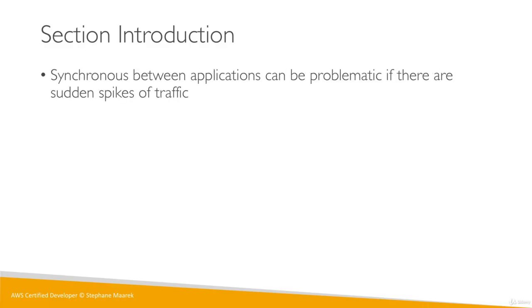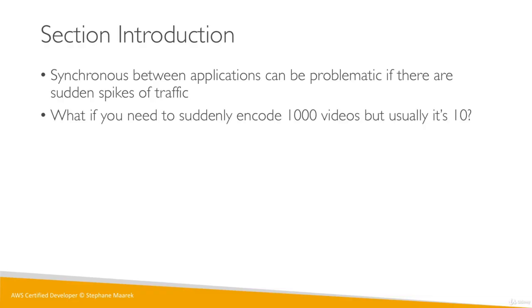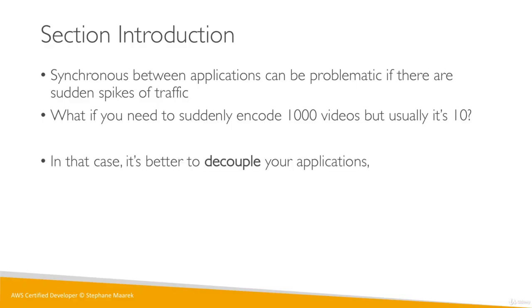Now, synchronous communication between applications can be a little bit problematic sometimes, because if there is a sudden spike of purchases or whatever, one service could overwhelm the other. For example, we have a video encoding service and we need to encode 1,000 videos, but usually it's 10. Our encoding service is going to be overwhelmed and we're going to have outages. So when you have sudden spikes of traffic or you can't predict anything, it's usually better to decouple your application and have the decoupling layer scale for you.